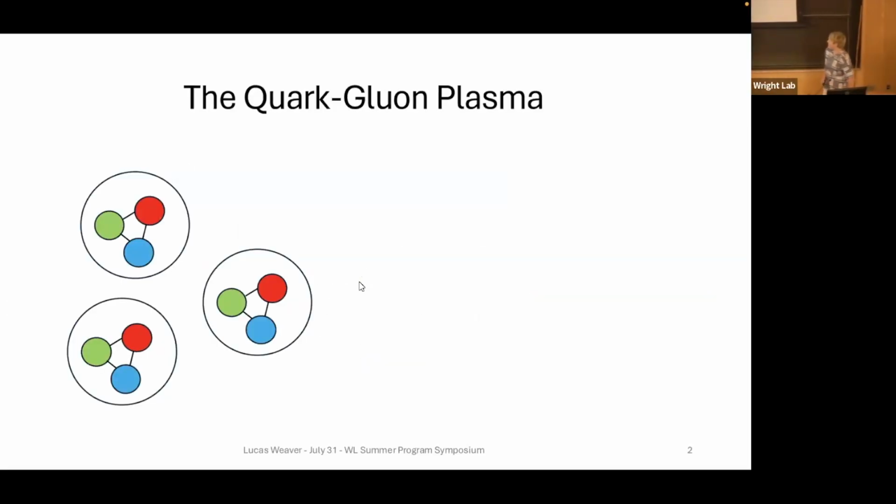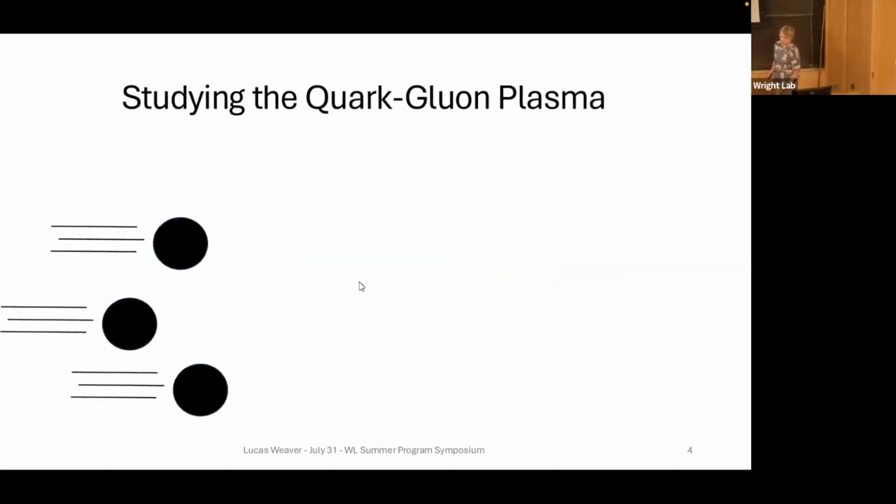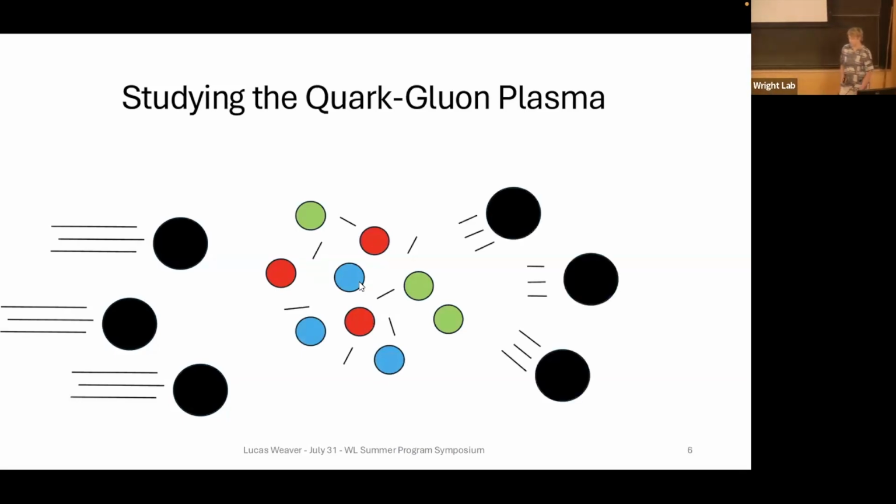So the motivation of my project is to study the quark gluon plasma. This is a state of matter where protons and neutrons, which are comprised of quarks and gluons, reach an extremely high energy density state and dissociate into their constituent quarks and gluons, forming a liquid that is largely governed by strong force interactions. So we hope to study the quark gluon plasma to learn more about the strong force. The way we study it is we know that particles that travel through the quark gluon plasma lose momentum and are scattered from their original trajectories. So by studying the particles that come out of the quark gluon plasma, we can learn about the quark gluon plasma, which will tell us about the strong force.